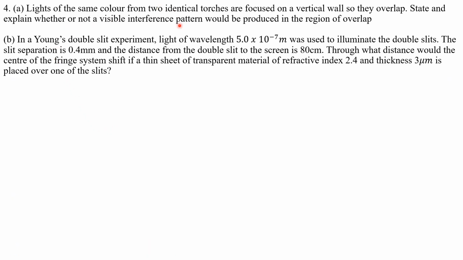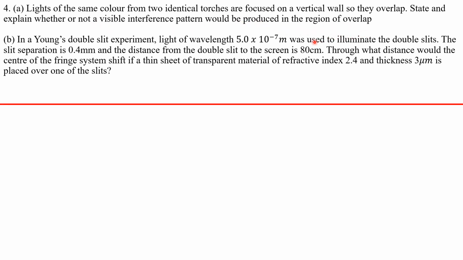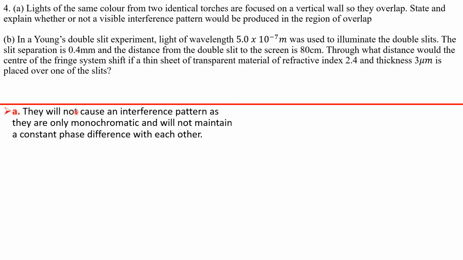Light of the same color from two identical torches is focused on a vertical wall, so they overlap. State and explain whether or not a visible interference pattern will be produced in the region of overlap. Please, you tell the examiner first. Not possible. They will not cause an interference pattern. That is if you are even using, okay, they have said the same color. All right, so they are monochromatic there.